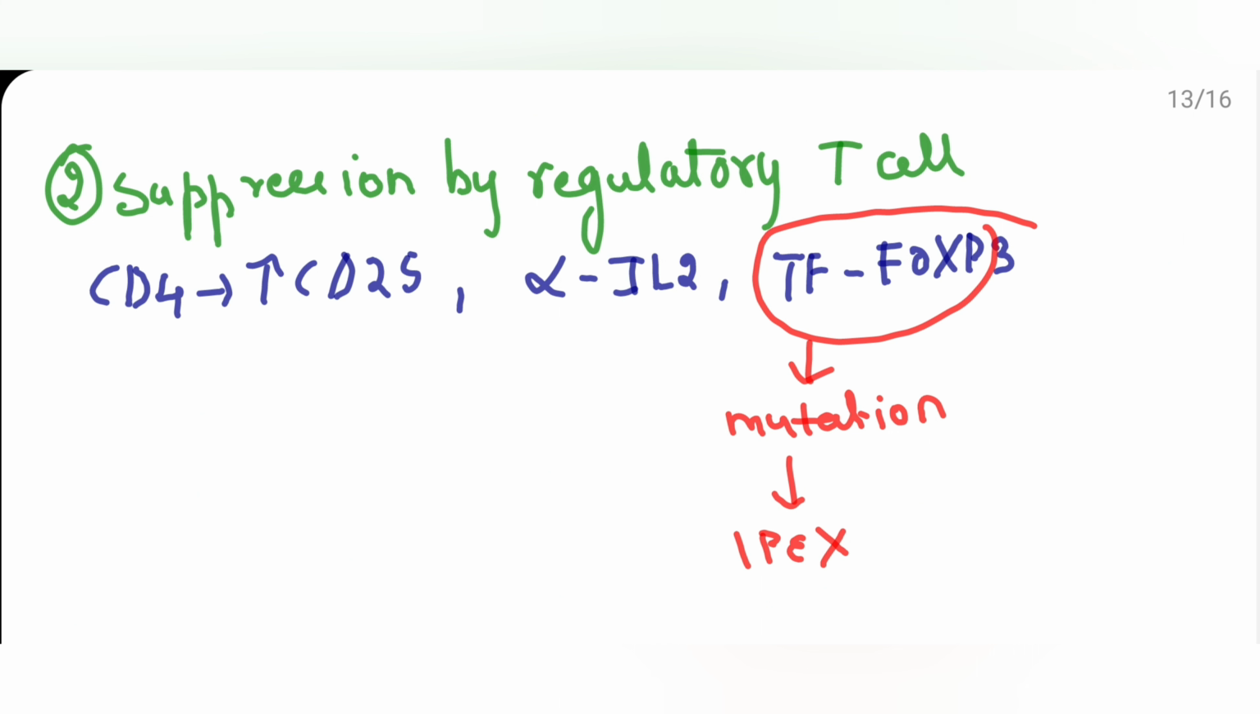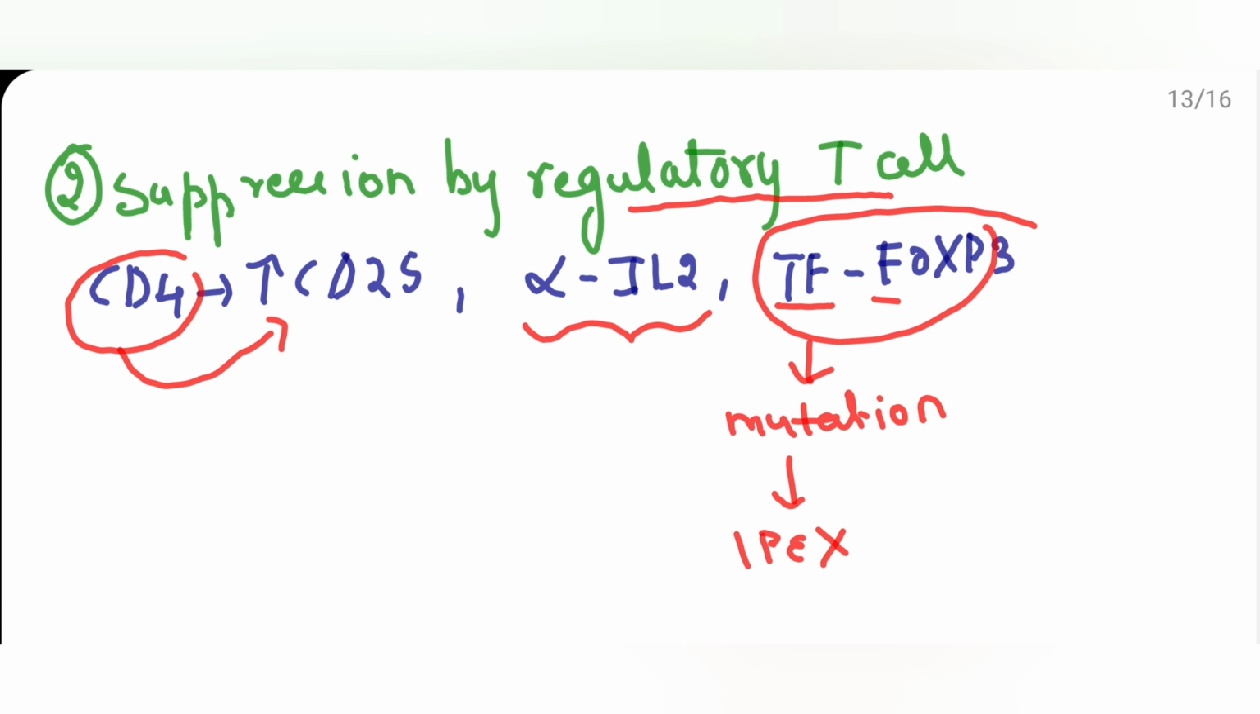Next is suppression by regulatory T cell. What is this suppression by regulatory T cell? I told you in central tolerance, whichever T cell has not been eliminated or deleted by the process of apoptosis becomes what is known as regulatory T cell. The best example is the CD4 T cell having more expression of CD25, or alpha chain of interleukin 2, or a transcription factor known as FOXP3. These are the examples of regulatory T cell.